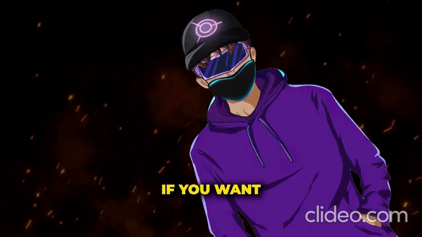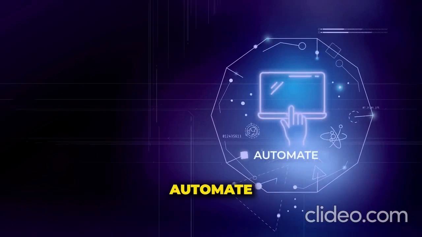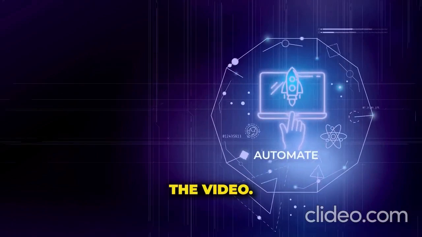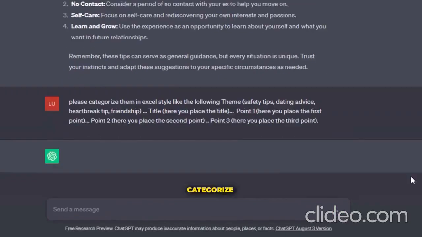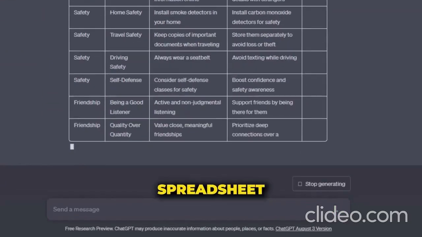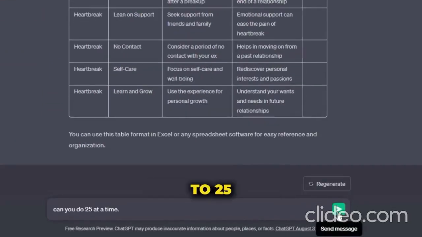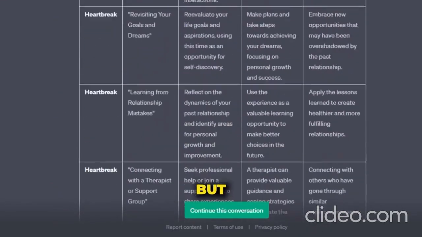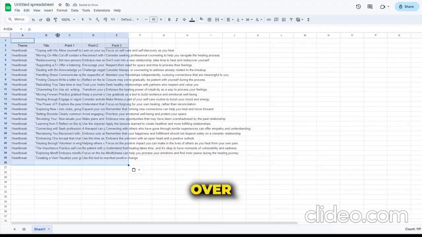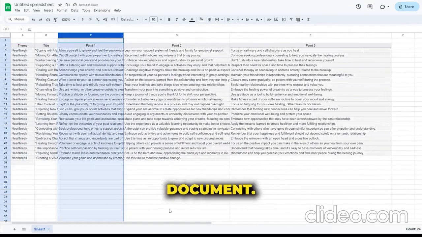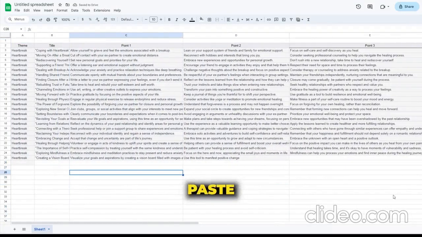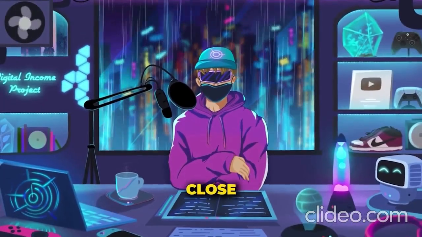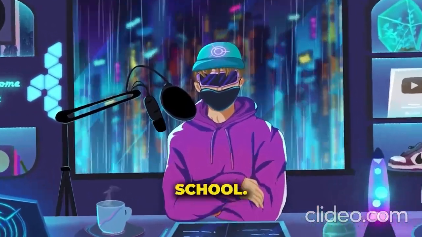And now we have a very important step that you cannot skip if you want this to work. This step is going to help us automate this entire process later on in the video. You're going to need to ask ChatGPT to categorize these all in an Excel spreadsheet style. You can ask it to do up to 25 at a time. And to get to 100, obviously you're going to need to do this 4 times, but I'll just fast forward through this. Step 2 is to copy and paste all of our sections over into an Excel or Google Sheets document. And by the way, there's going to be a lot of copy and paste in this video, but still probably nowhere close to as much as you did on your homework in high school.